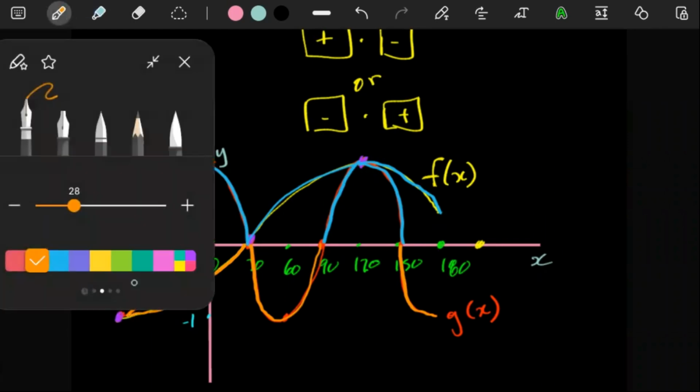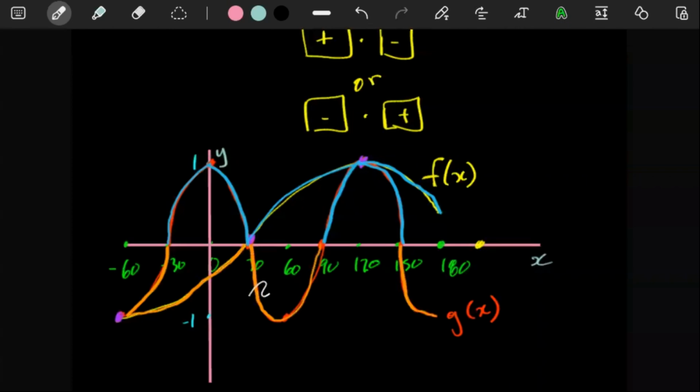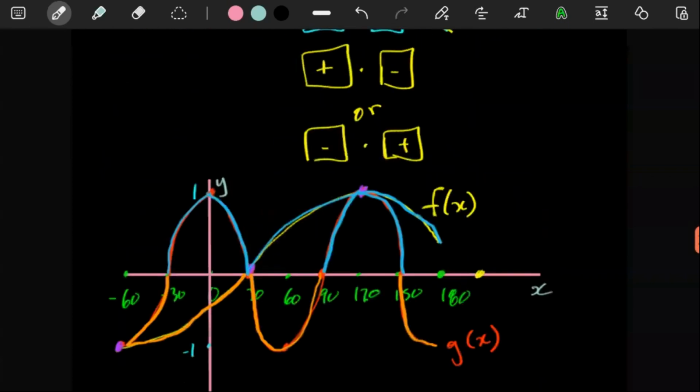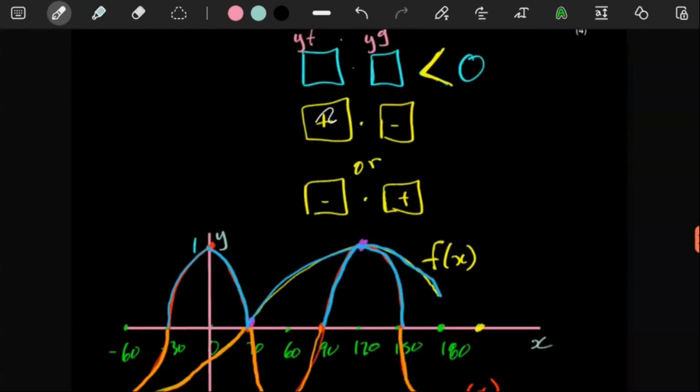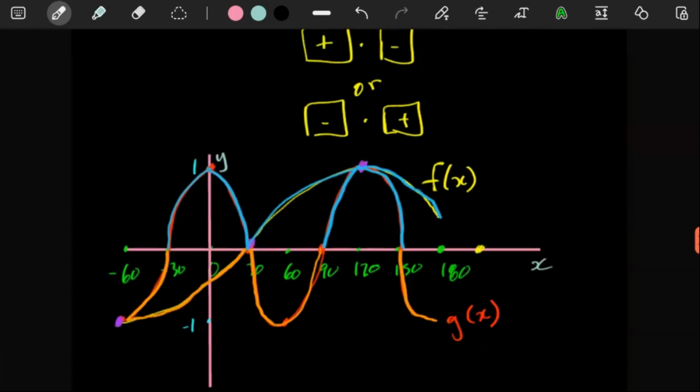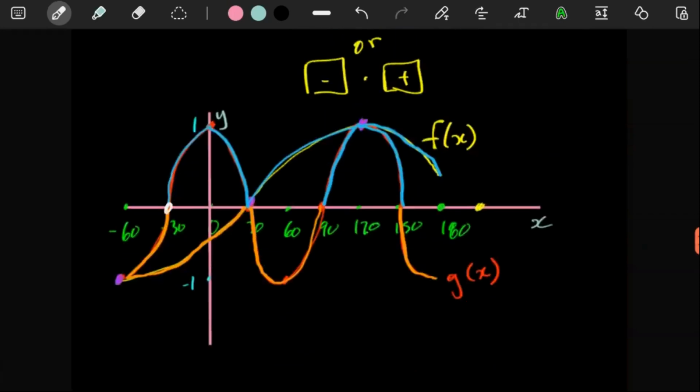So now when you're going to answer your question, you want a specific spot on your sketch where you have one graph having positive y values while the other one is having negative, and then vice versa. One is having negative y values while the other one is having positive y values. So before you give your answers, you want to firstly take note of the x values where your changes are happening.